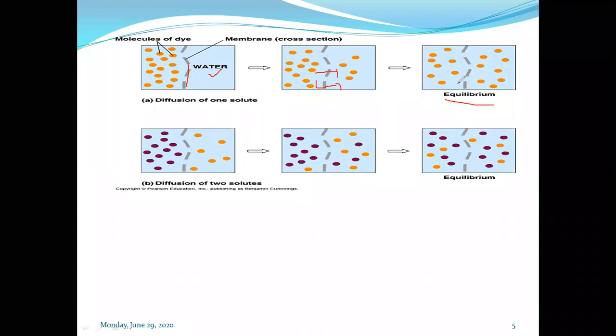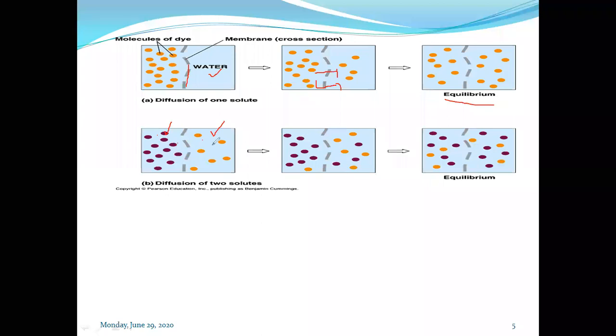Okay. So in second B, if you have taken more than one solute, let us see the two solute molecules which are present, this and this. In this case, for these molecules, this will be the higher concentration region. For these molecules, this will be the higher concentration region. So what will happen?